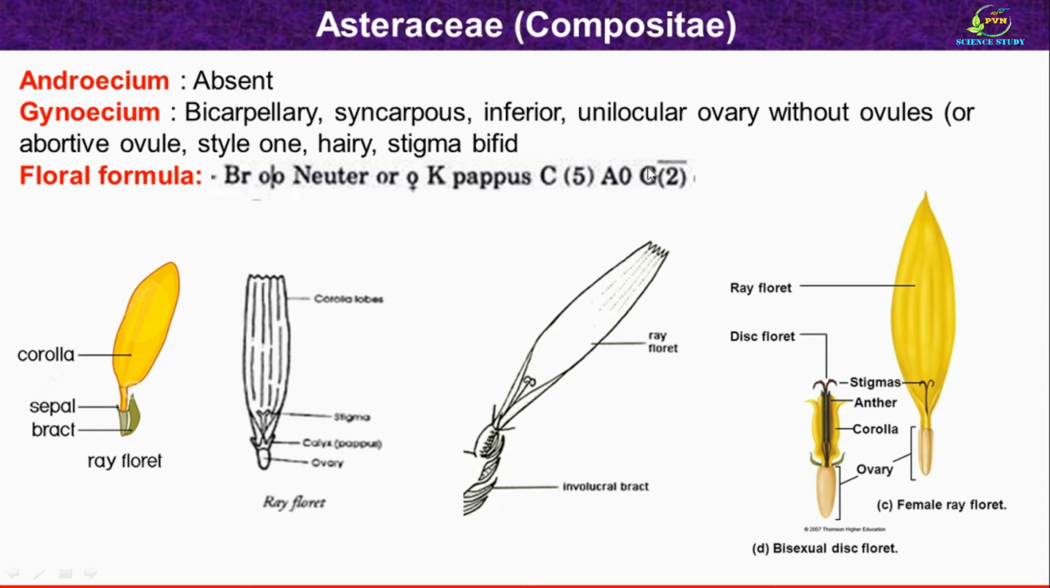Then gynoecium. Gynoecium is bicarpellary. That means it contains 2 carpels. They are syncarpous. It means that they are united, and so here they are denoted in a bracket. Here a line is drawn under the gynoecium, which means that ovary is inferior. Dear friends, with this we have completed one floret of Asteraceae family, that is ray floret.